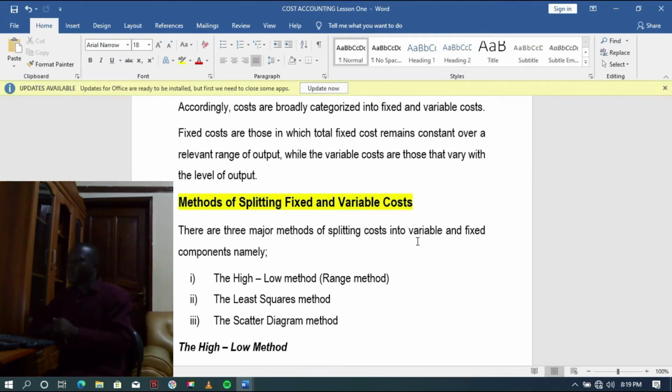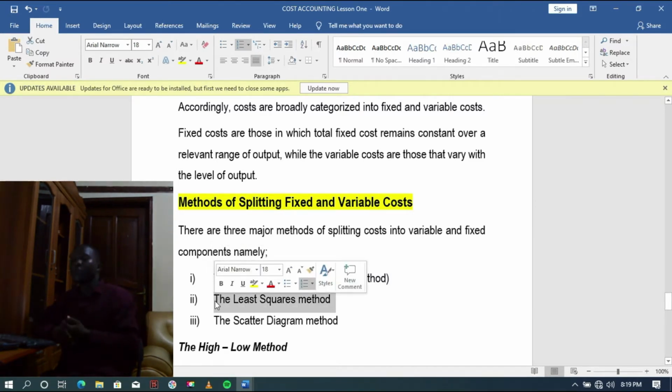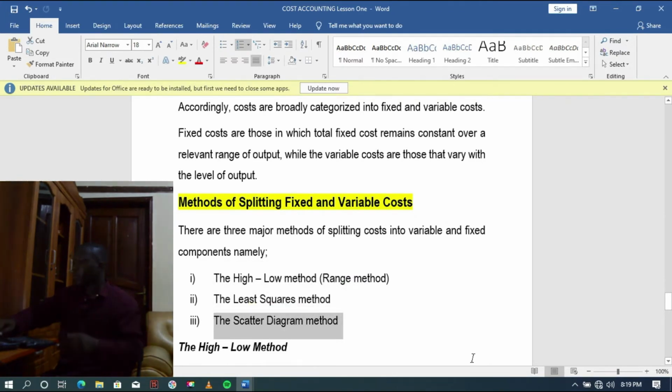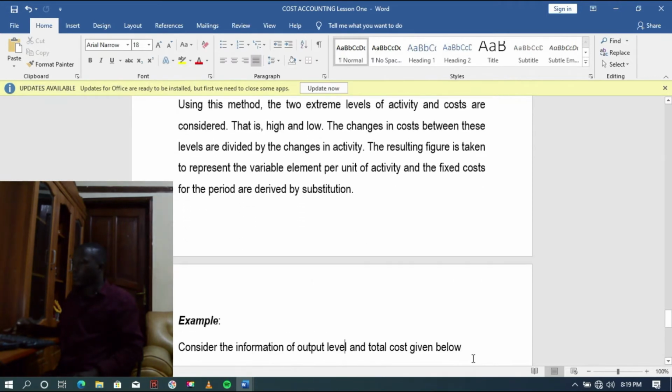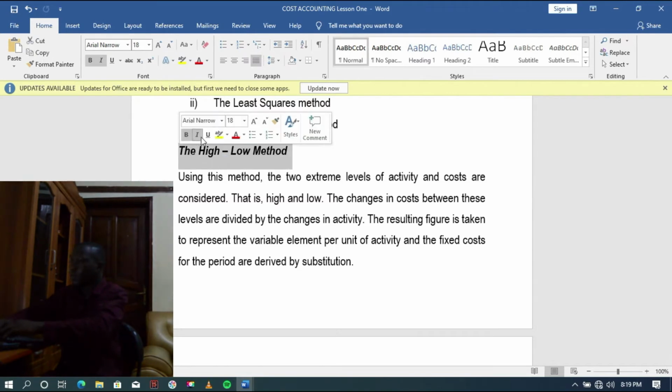Now, variable costs can be separated from fixed costs using three methods. One, the high-low method, the range method. Then you can also use the least squares method. That is another statistical method that you can use to separate fixed costs from variable costs. Then you can use the scatter diagram to separate fixed costs from variable costs, and this involves drawing of graphs or using graphs to separate these costs. Then now we are going to look at the high-low method, or the range method.